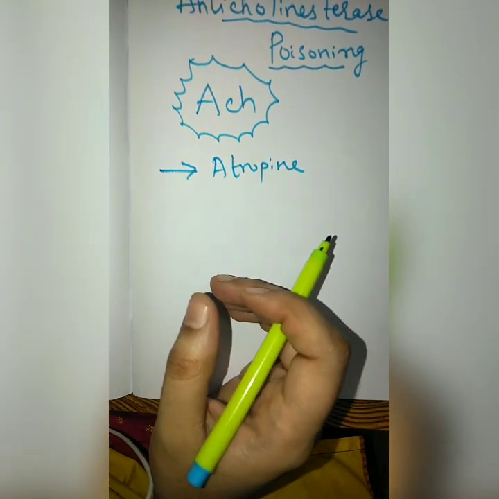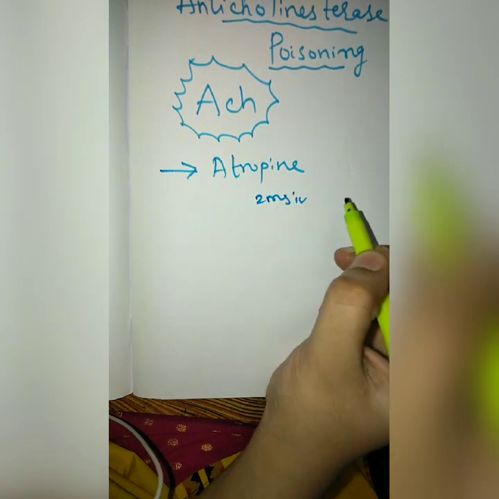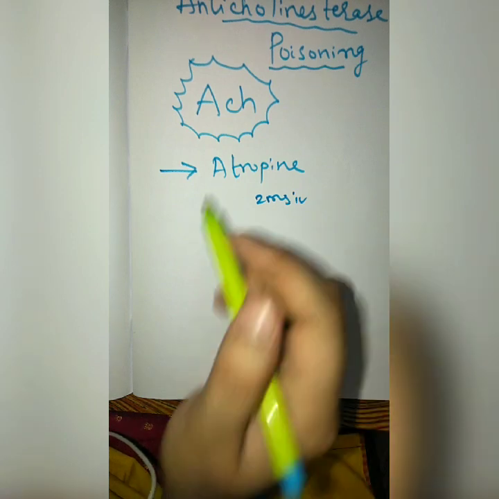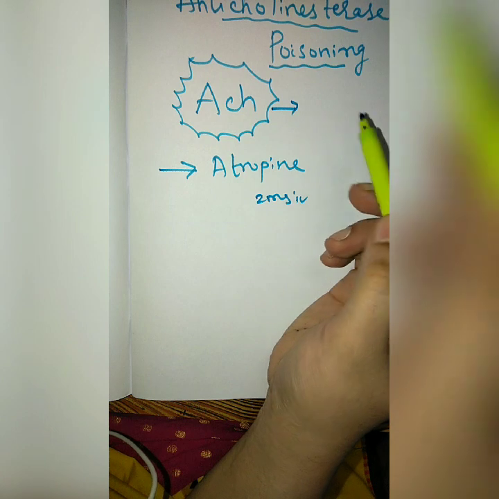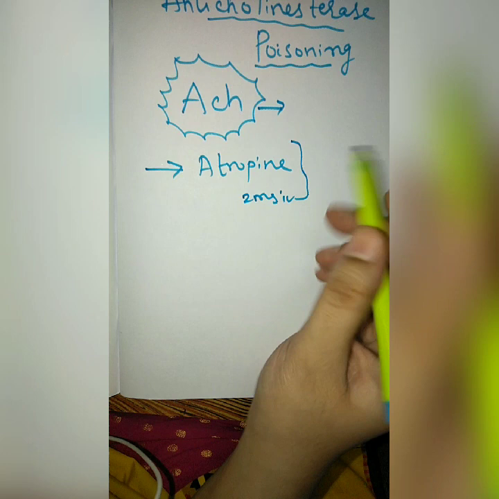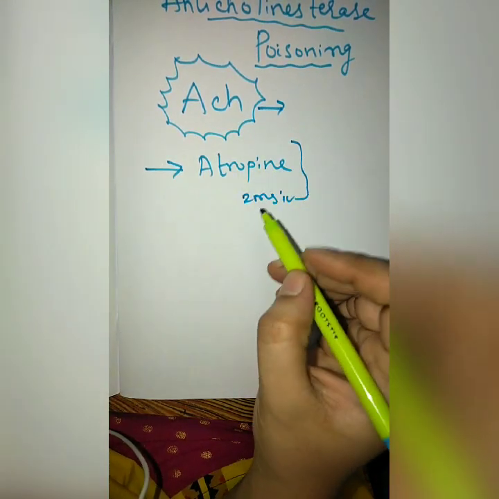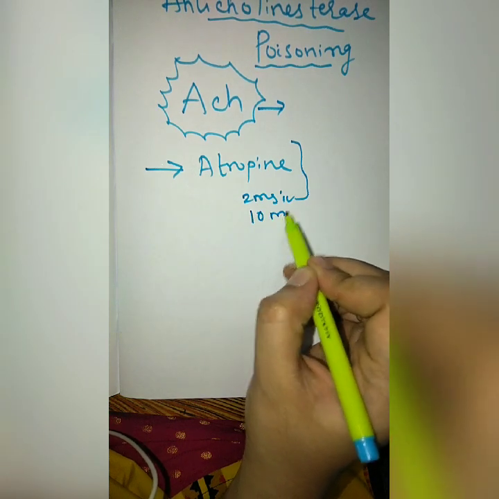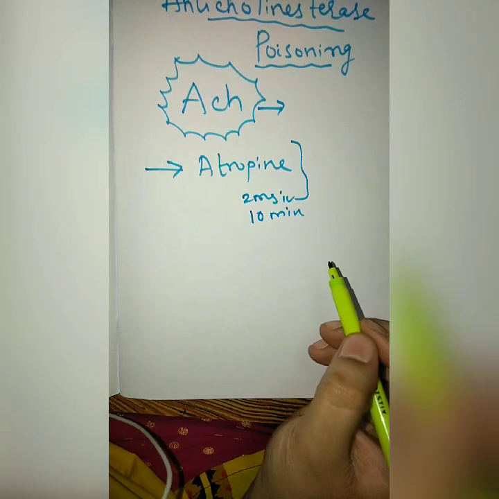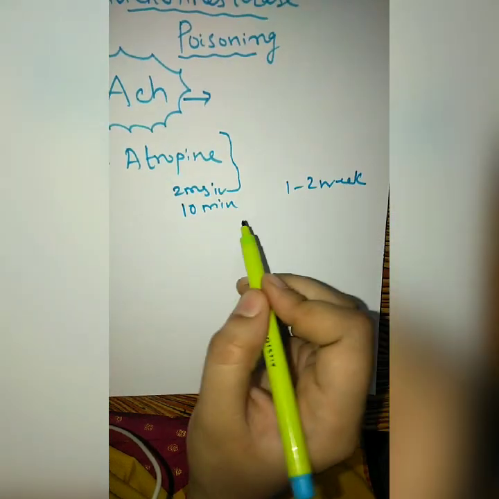Atropine is given, nearly 2 mg IV repeatedly every 10 minutes until dryness of the mouth is produced. As such, the action of acetylcholine increased the salivation, so we need to reverse that. So until dryness of the mouth occurs, 2 mg of intravenous atropine is given every 10 minutes. Continued treatment with the maintenance dose may be required for 1 to 2 weeks. Okay, so this is about atropine.